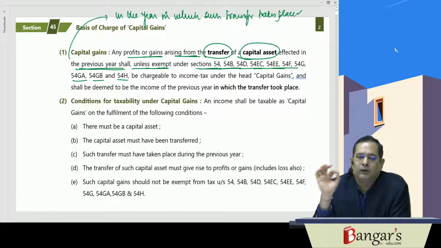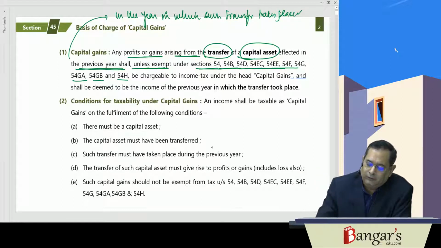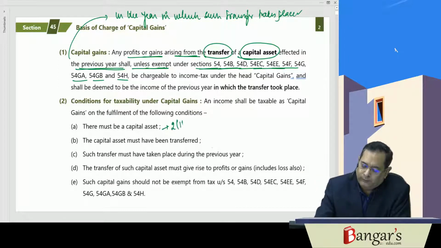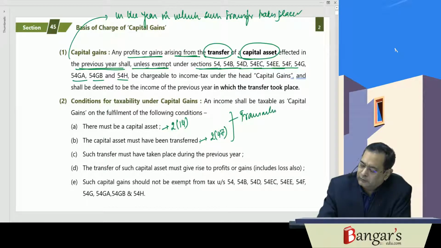So there must be a capital asset, and the term capital asset has been defined in section 2(14). There must be a transfer that has been defined in section 2(47), and the transaction must not be covered under section 47.